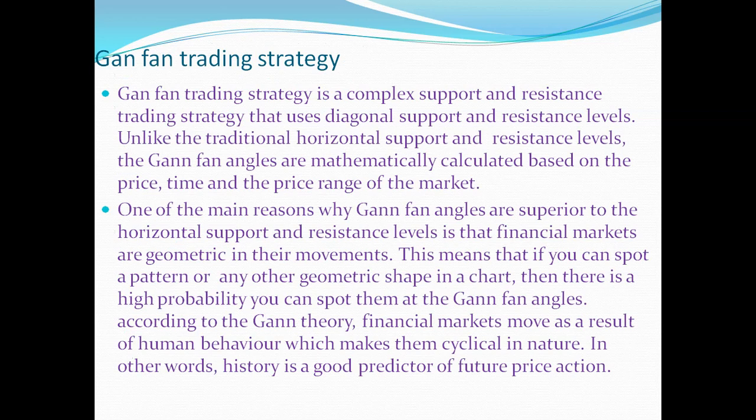What is Gann fan strategy? Gann fan strategy is a complex support and resistance trading strategy that uses diagonal support and resistance levels.